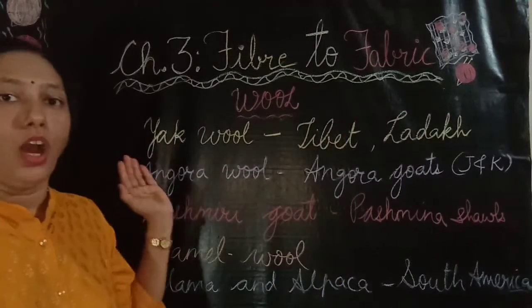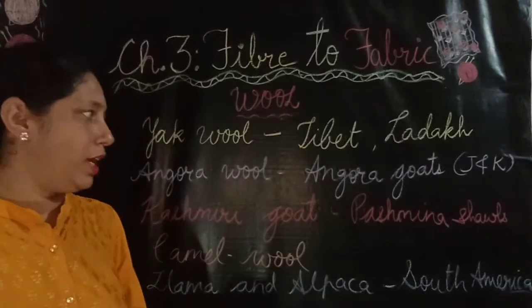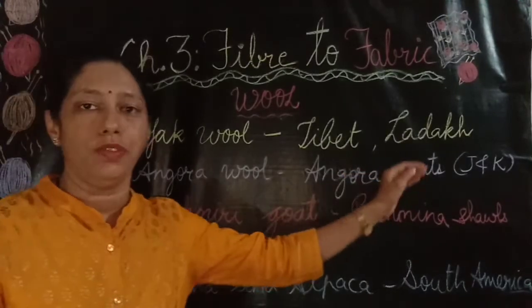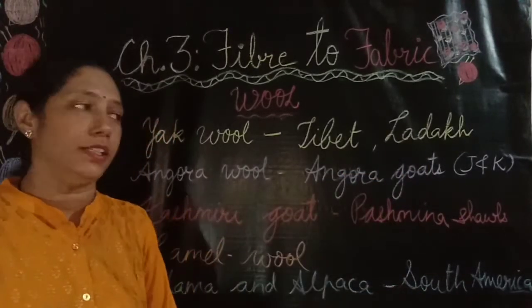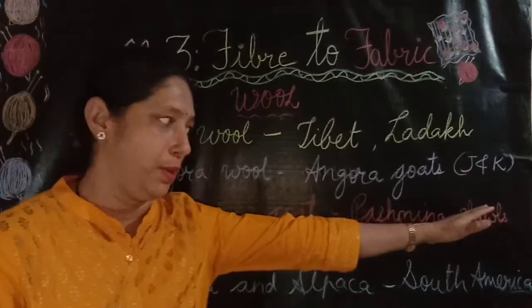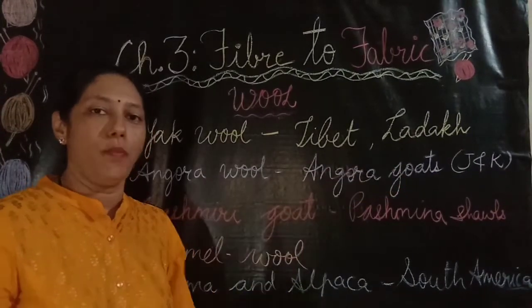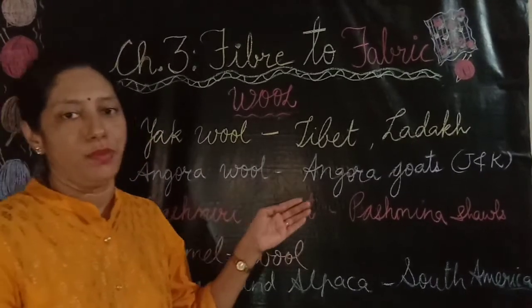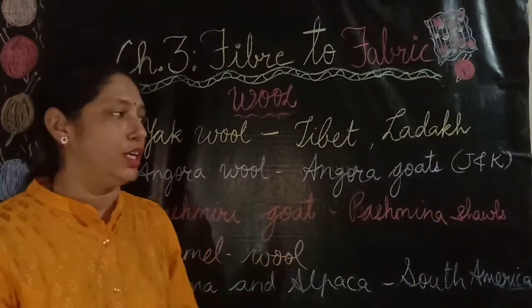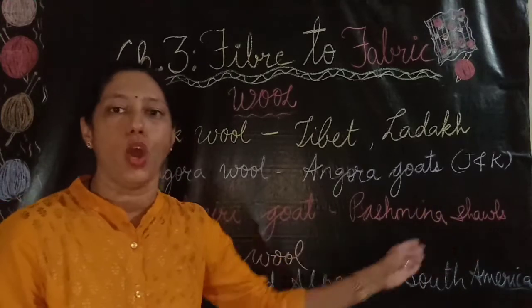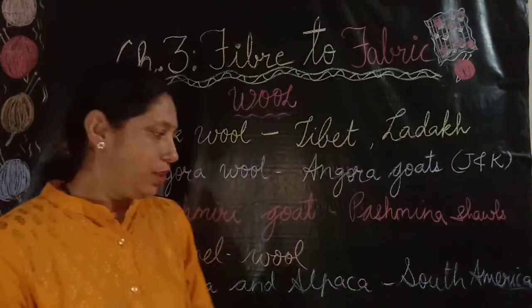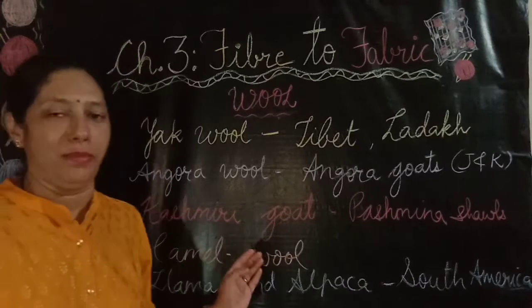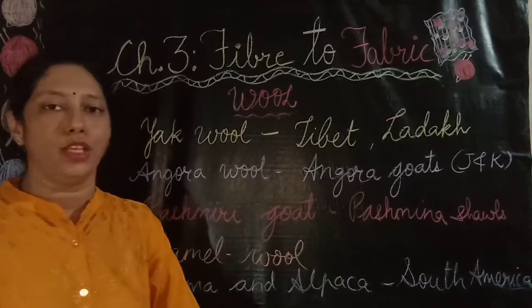Then there is Angora wool, which is obtained from the Angora goats found in hilly regions like Jammu and Kashmir. Wool is also obtained from goat hair. The underfur of the Kashmiri goat is soft and it is woven into shawls called Pashmina shawls. The fur on the body of camels is also used as wool.